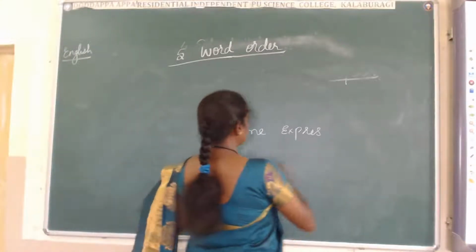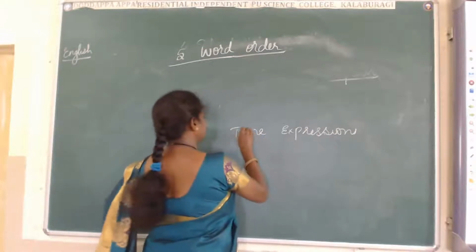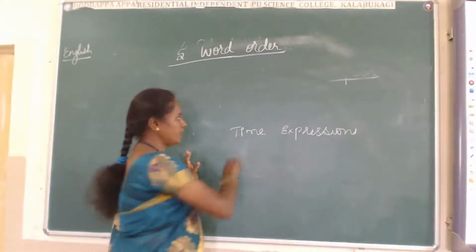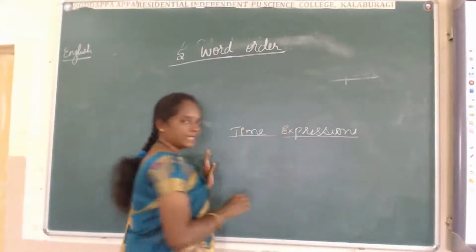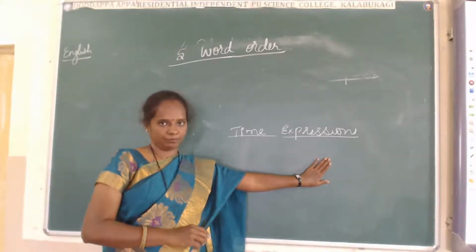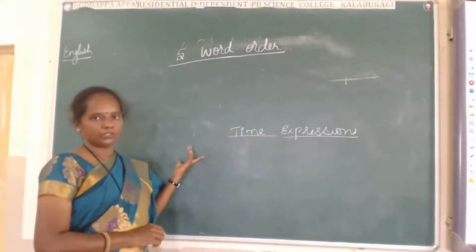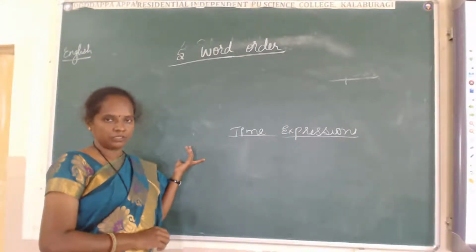In time expressions also, what happens? What we have to do, these time expressions should be at the end of the sentence. In the middle we only use, sometimes in the beginning also we use.